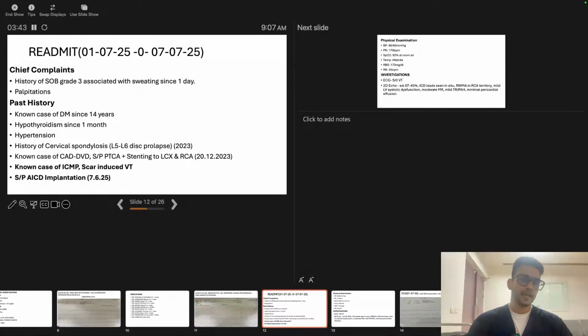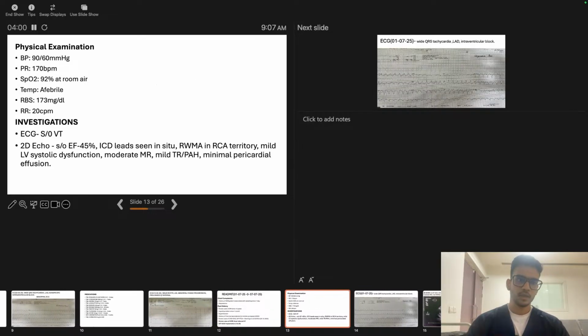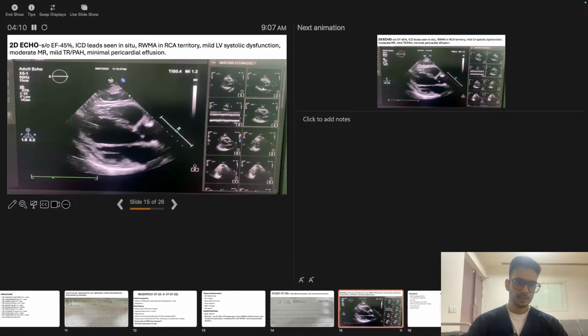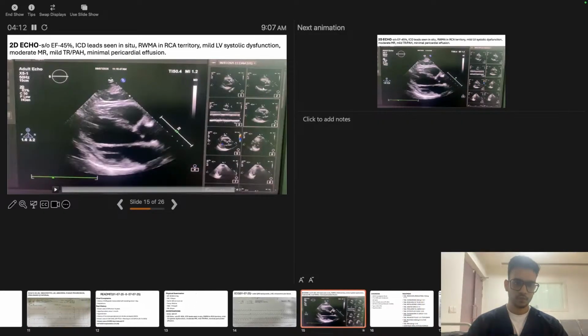Then the patient was again admitted in the month of July 2025, but this time he had developed hyperthyroidism, and also he had undergone AICD implantation after the episode in the month of June. Again, his ejection fraction was reduced to 45%. And here is his echo.